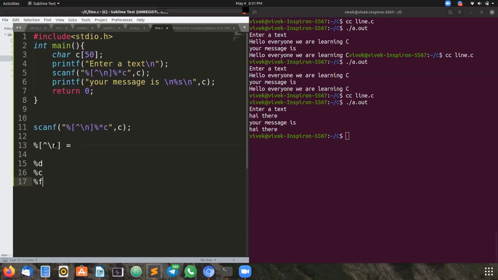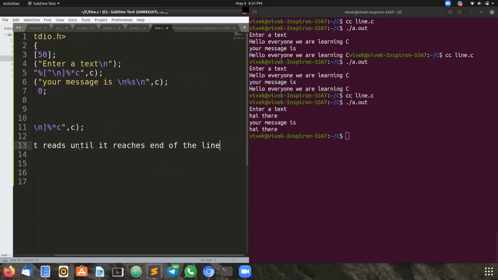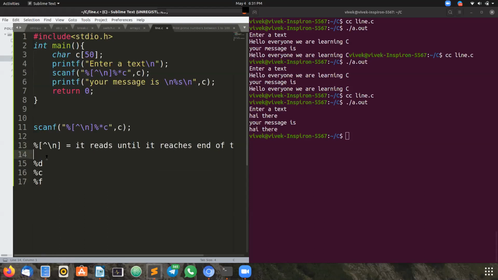Till we hit enter on the keyboard, it scans everything until the size of the array. We have mentioned 50, so 50 characters it will read now. It will read slash n also. So that is the meaning of it. It reads until it reaches the end of the line. So it is reading new line also.